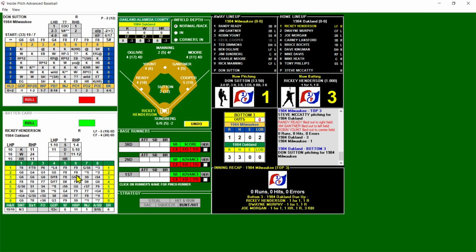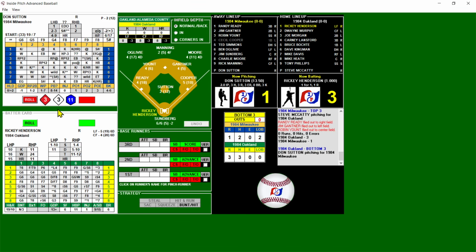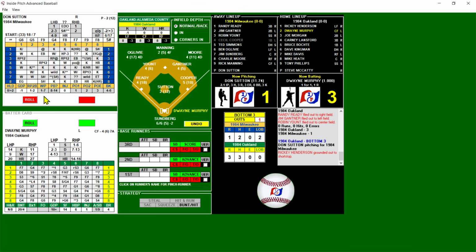And we go to the bottom of the third. Sutton will face Henderson, who is 1 for 1 and scored a run. Looks like a hit by pitch -3. He's an 11, 8, 17 is going to be too big. No hit by pitch. And there's a ground ball to short. 1 out. Dwayne Murphy, who is 1 for 1 and scored a run, same as Henderson. There's an error on a throw possible. But a pop to second. There will be no throw.